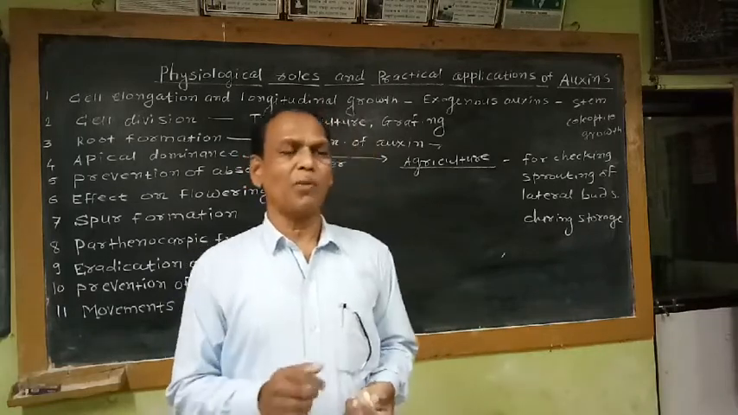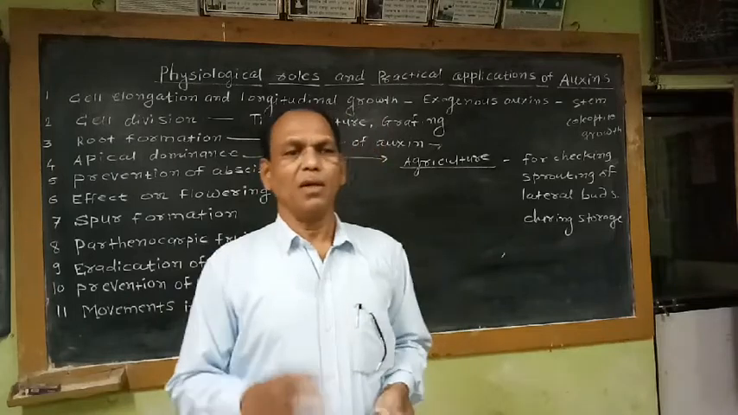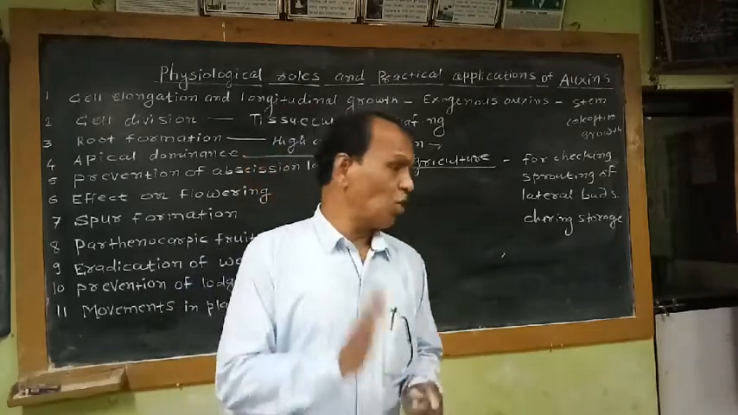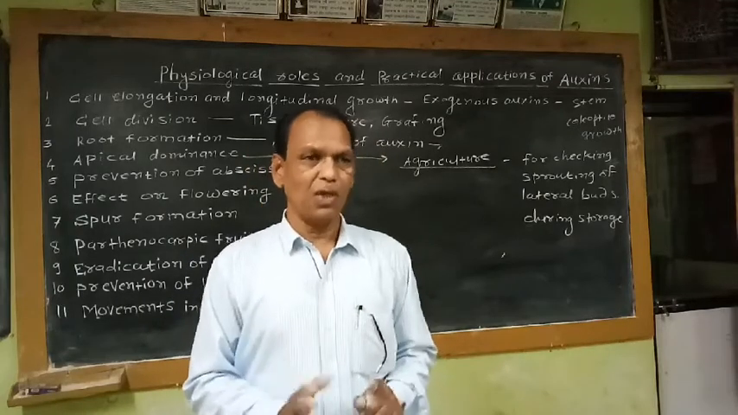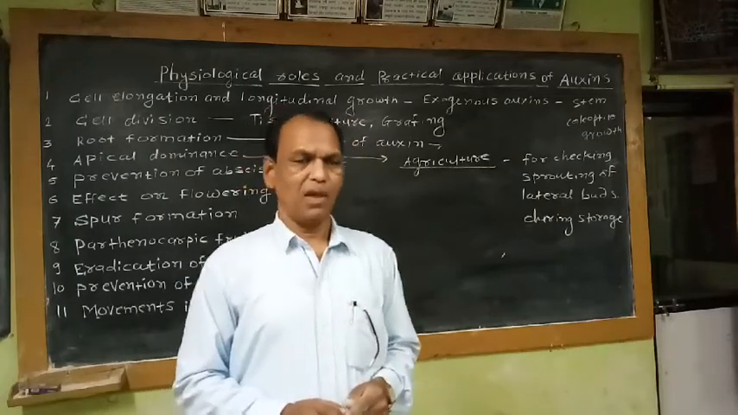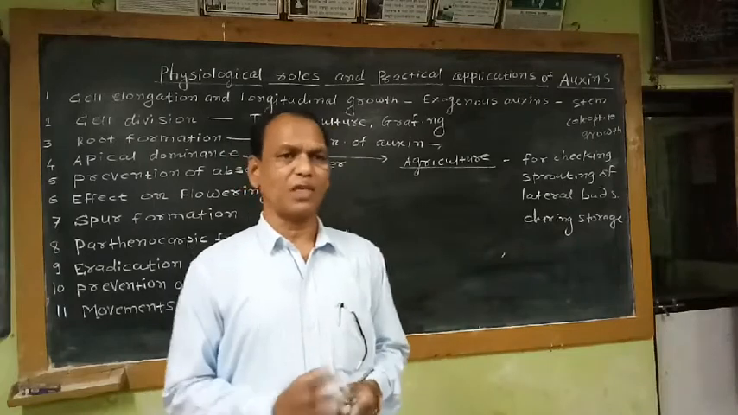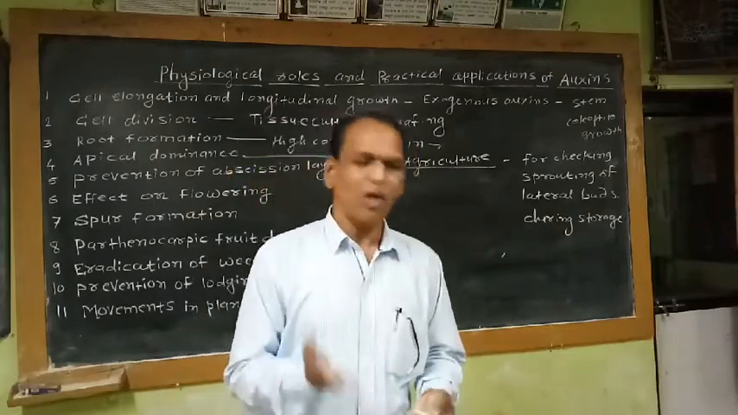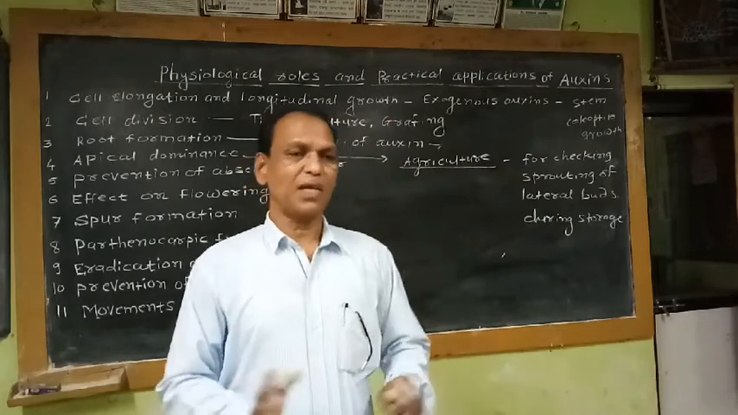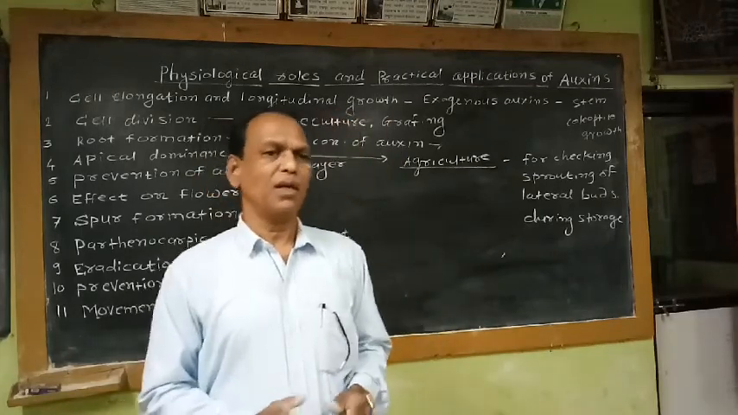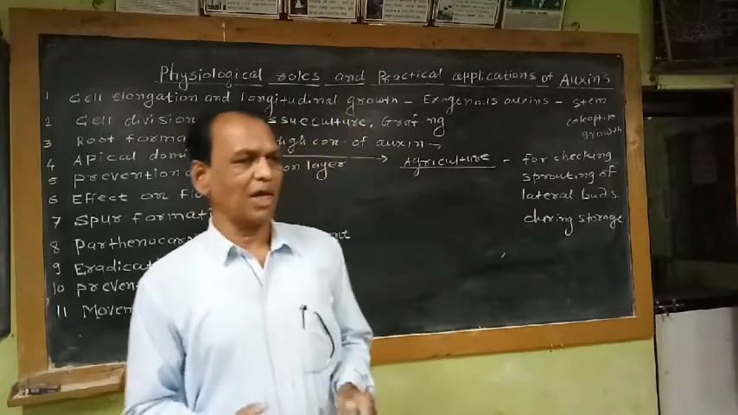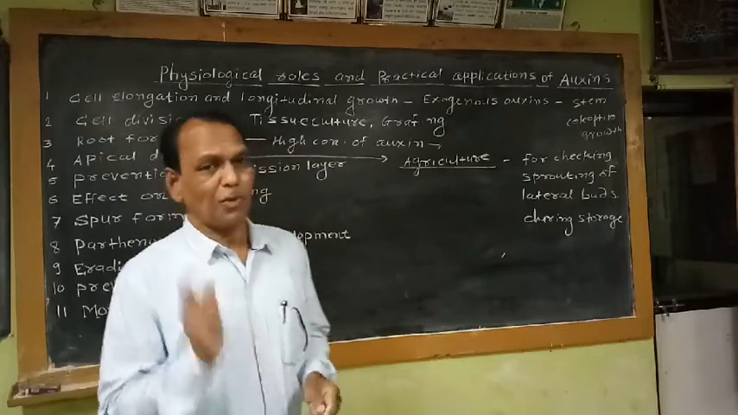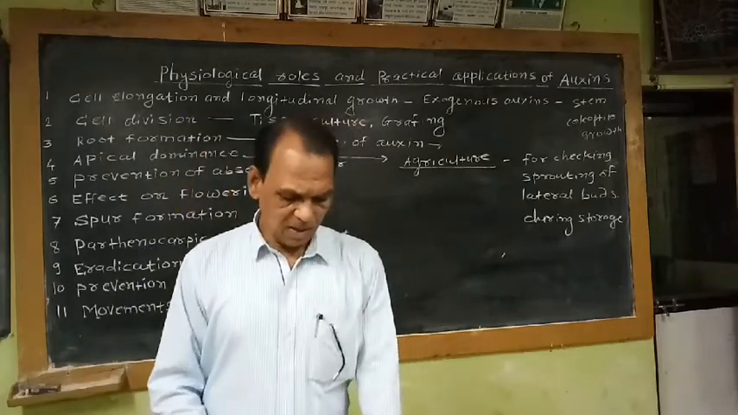So who is responsible for premature falling of these flowers, fruits and leaves? The abscission zone is responsible. This is not beneficial for the farmers. If premature falling of the leaves, flowers and fruit takes place, it is harmful as far as the productivity of the crop is concerned. Productivity decreases, and agricultural loss takes place due to premature falling of the fruits, flowers as well as leaves.